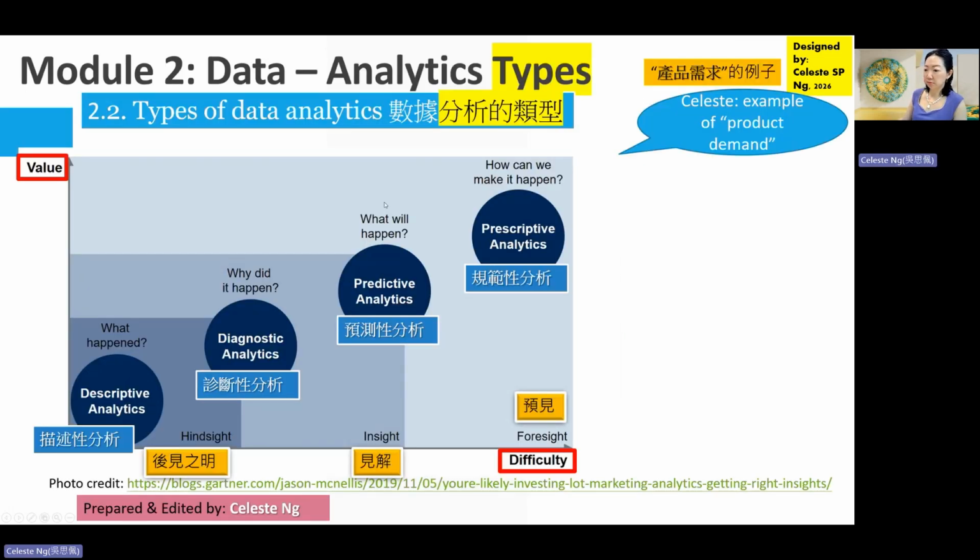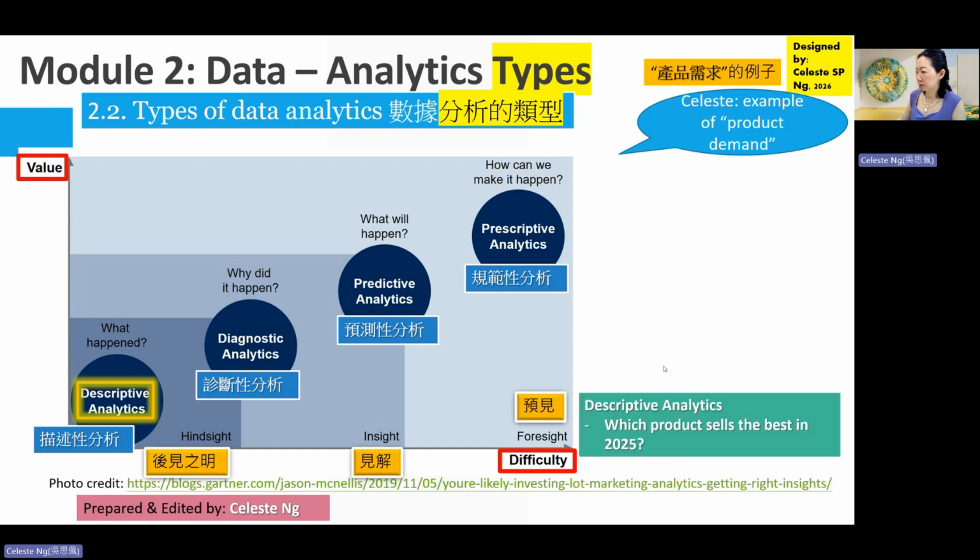Here is a graph showing us the 4 types of data analytics. The very basic one is called descriptive analytics. It will try to tell us what happened. For example, it is able to answer questions such as, which product sells the best in year 2025?